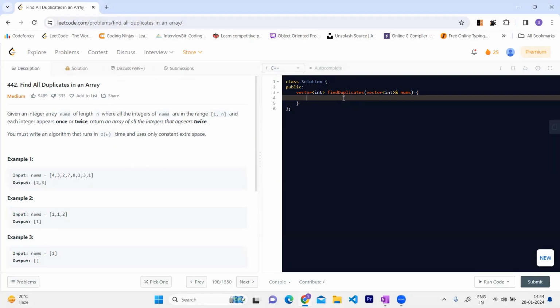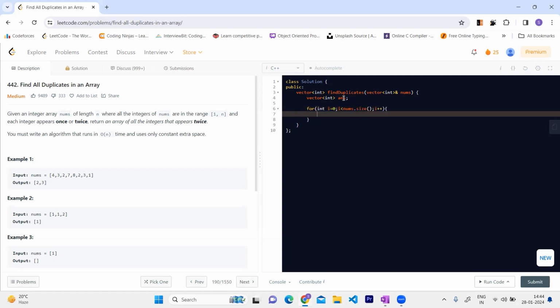So here we are. Initially, we'll have a vector as our answer, right? And we'll run our loop from 0 till the length of the vector, incrementing our pointer. In this, we need to check the index, which will be equal to absolute of nums of I minus 1, right?